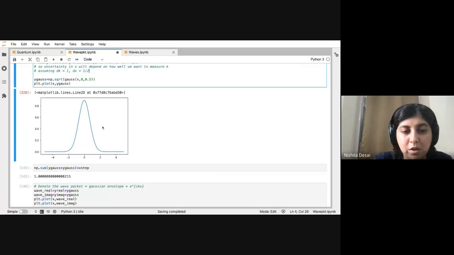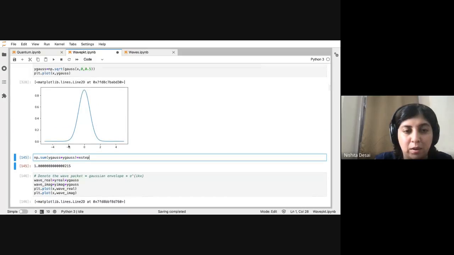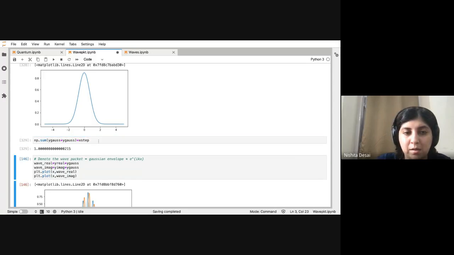So this is what your Gaussian looks like, and we can also integrate over the Gaussian. If your wave function is Gaussian, then your probability is the square of the wave function, so you can also square it and integrate it. There's a very simple way of integrating that I've done here, which is just taking the values at some intervals and multiplying by dx. So this is basically just the sum of f of x dx. That's how you integrate it, and you can see that it's very, very close to 1, as expected.